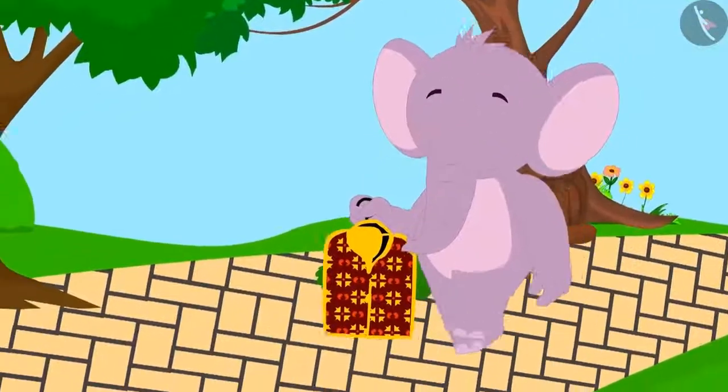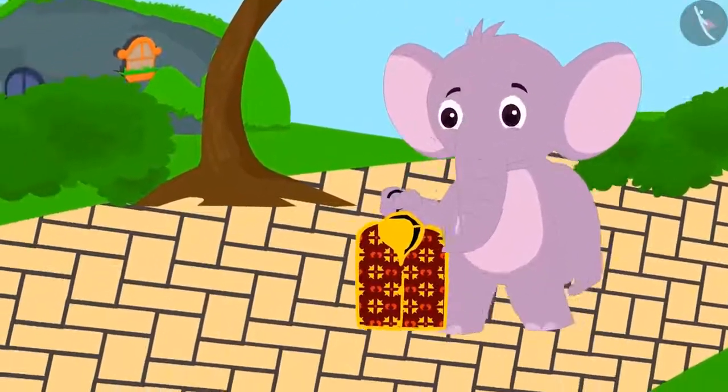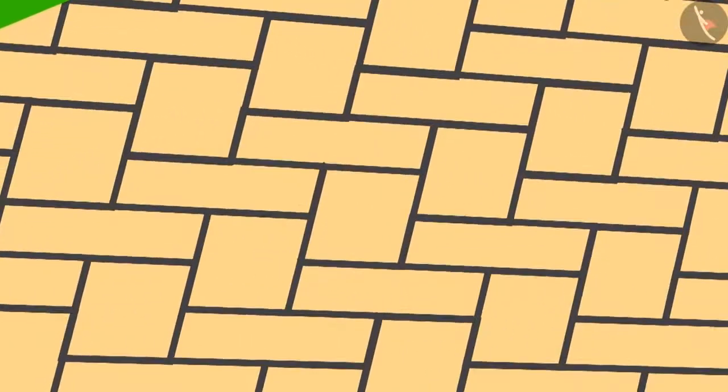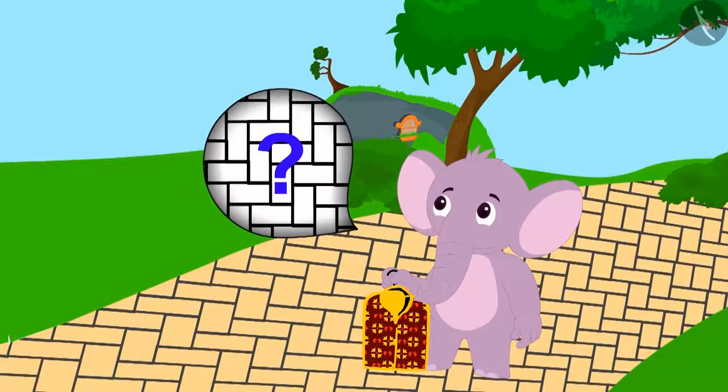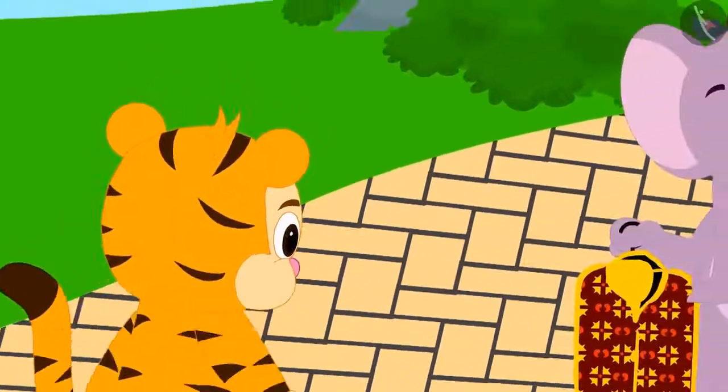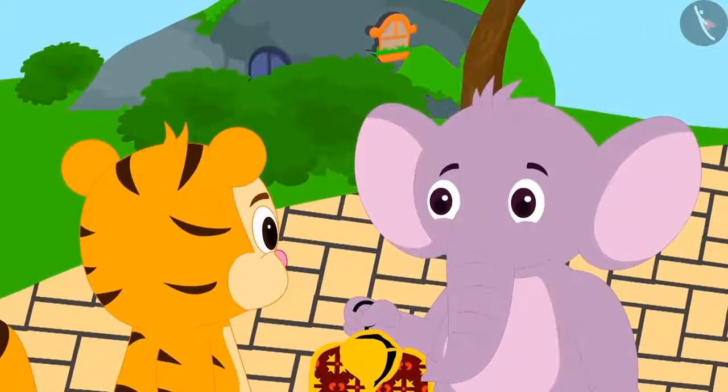When Appu was going home with his shirt, he saw a certain kind of pattern of tiles on the path. Appu started thinking how this pattern would have been made. Just then, Sher Khan was passing by on his way to his house.